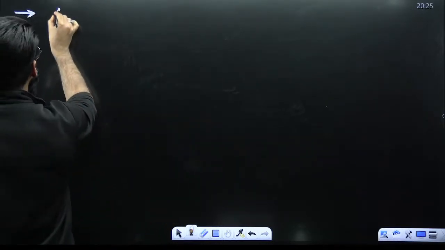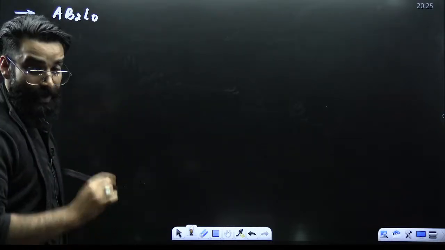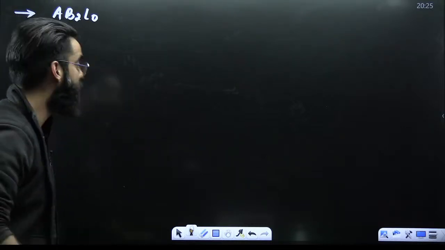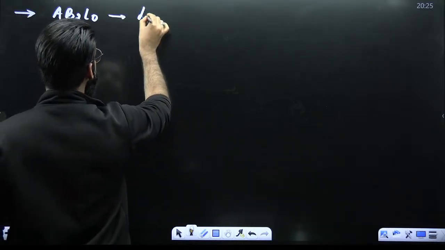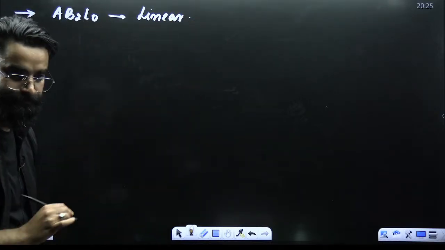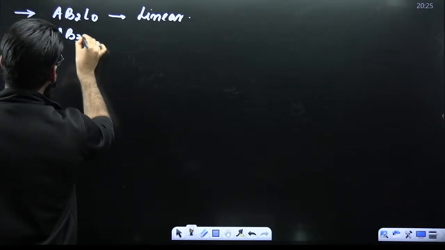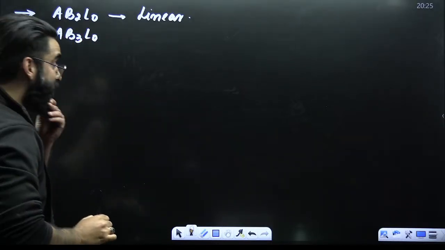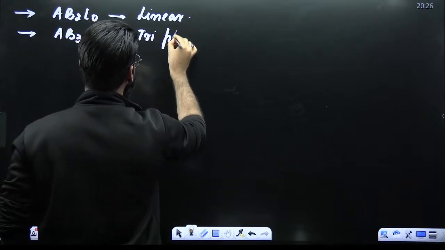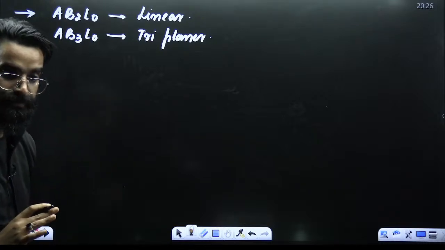First of all, whenever you see a molecule of the type AB2L0, remember its shape is going to be linear. Number 2, whenever you see a molecule of the type AB3L0, it's going to be trigonal planar.